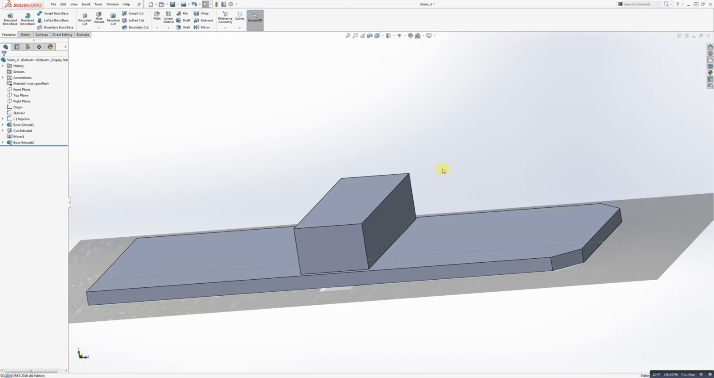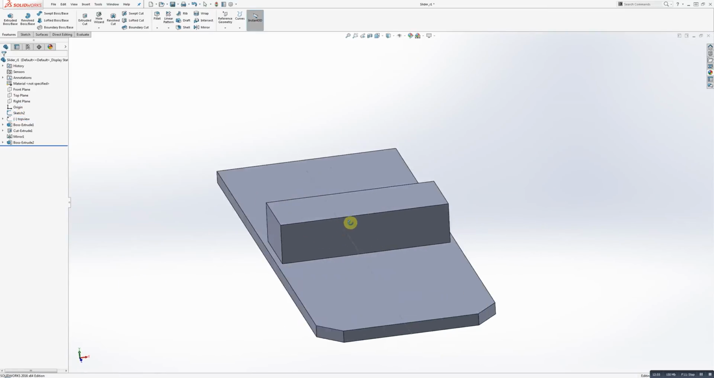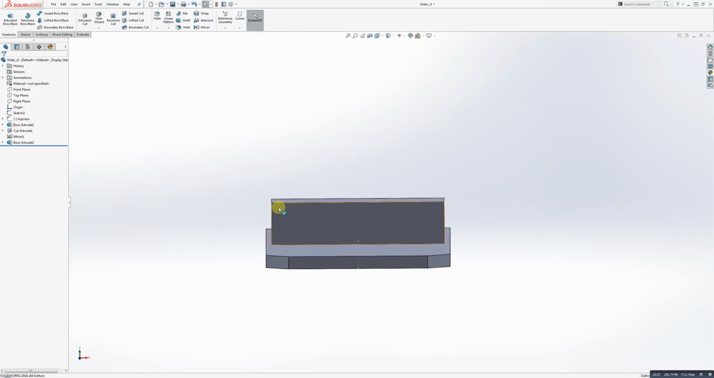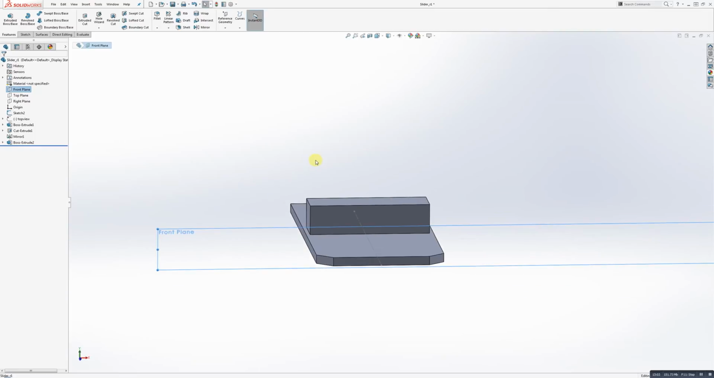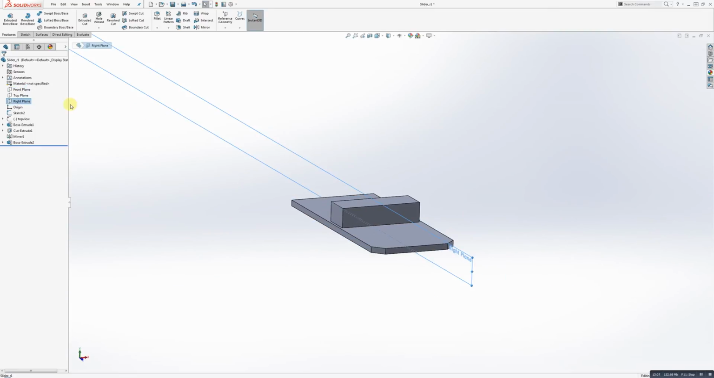Okay, and then what I want to do is, again, I need to hide my top view because it's just kind of getting in my way. There she goes. All right. And now I need to kind of slice off these edges. I'm noticing a little bit of a chamfered edge here. So I'm just going to look at the planes I have available to me. Top plane, front plane. There's the front plane.